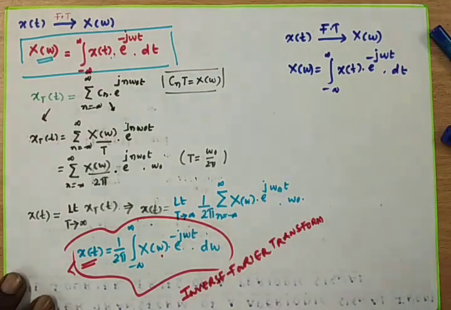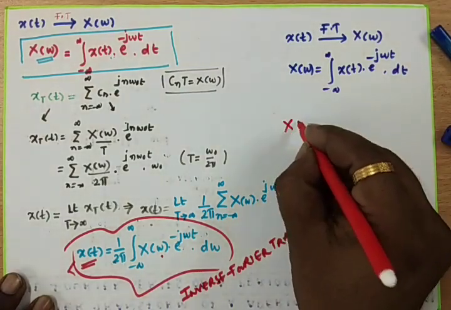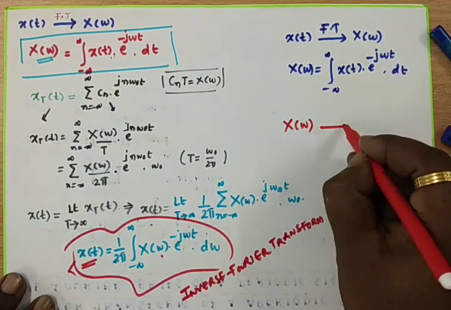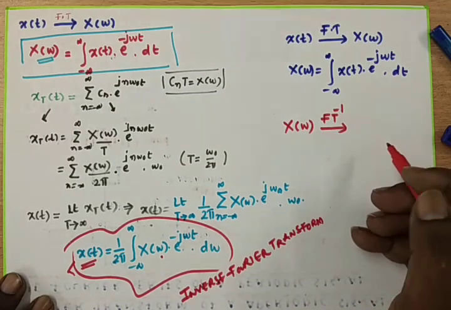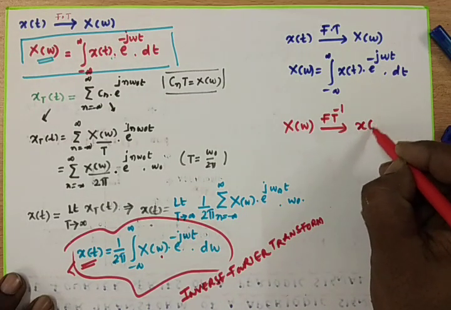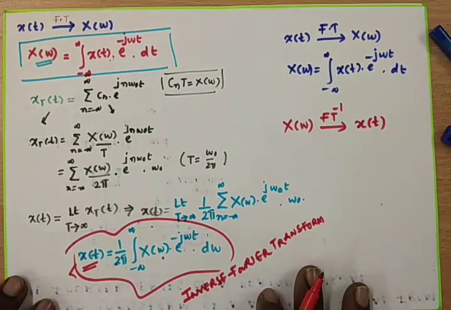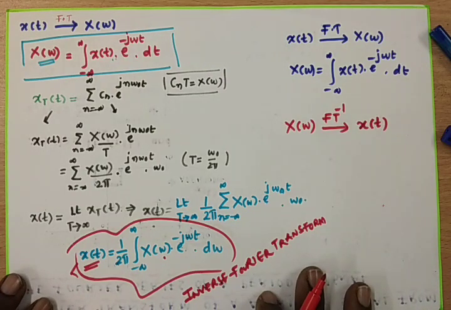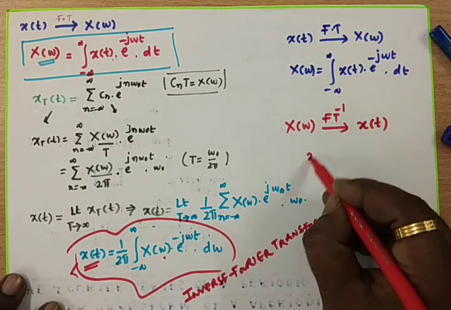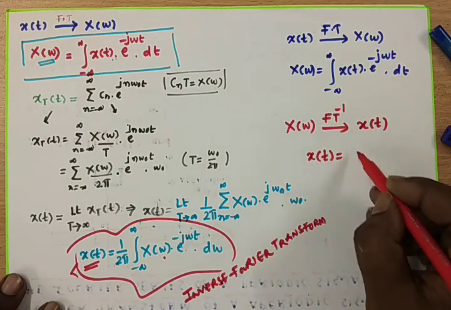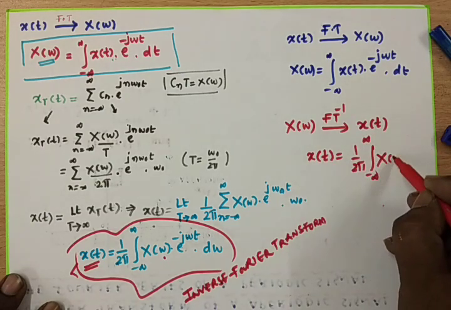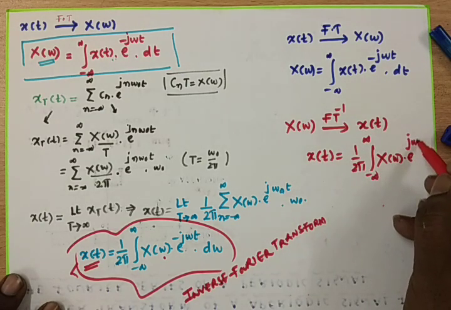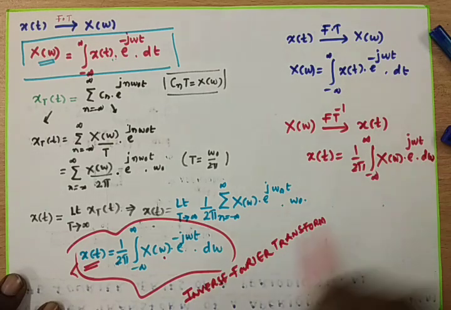And now I am going with the other one. I have x of omega, a frequency domain signal, on which I apply the inverse Fourier transform, so that I can get x of t, a time domain signal. It is a conversion from the frequency domain to the time domain, and then x of t is equal to 1 by 2 pi integral minus infinity to plus infinity x of omega into e to the power of j omega t into d omega.